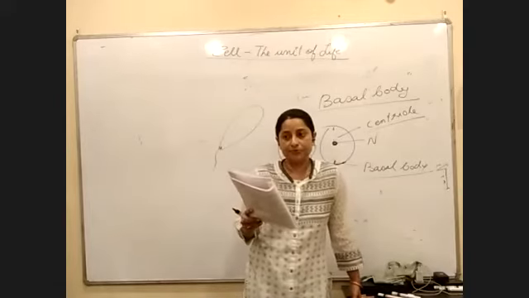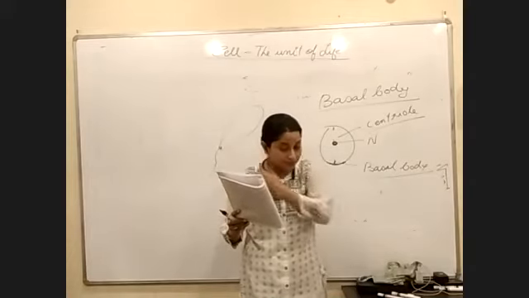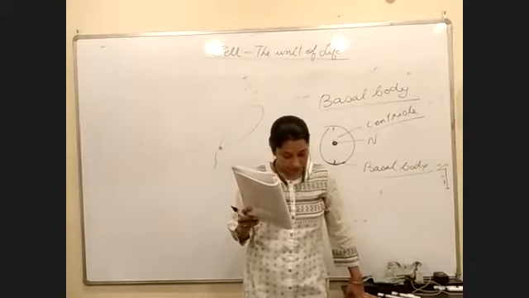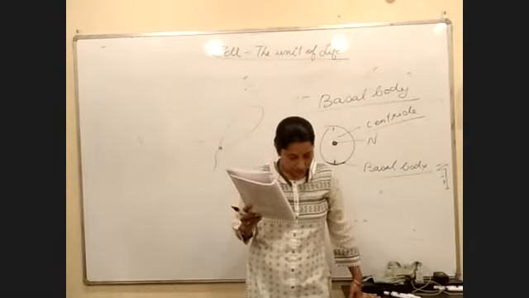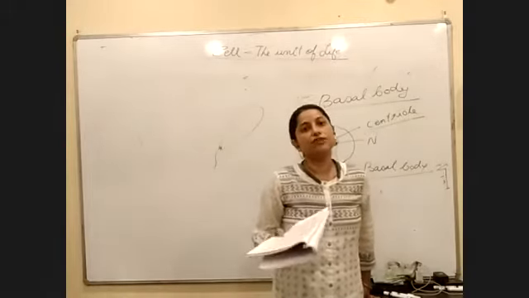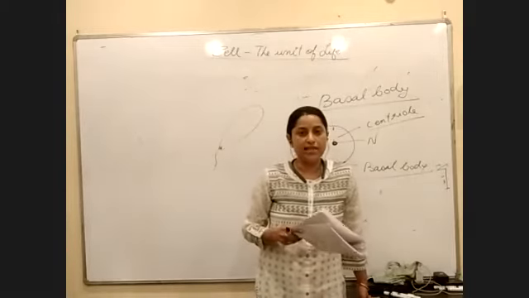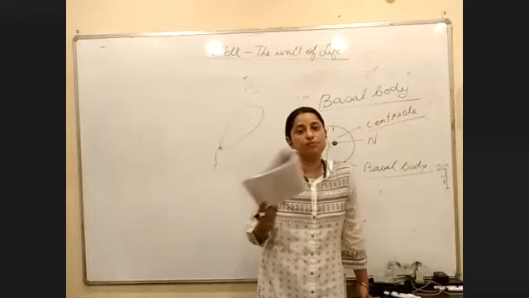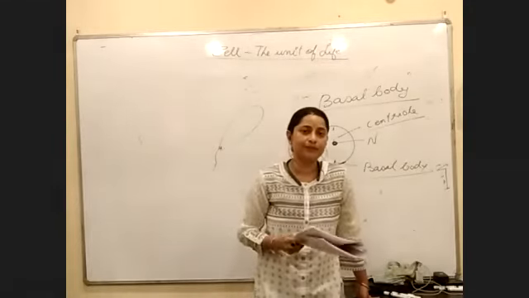What is the meaning? Ma'am, their function will be coordinated. They will work together, coordinate, there will be a link. Please say again. Ma'am, the function of both in cilia is coordinated, meaning there will be a link. The function of cilia is the same as the function of flagella, that it's used as a locomotory organ. So with the help of cilia also our organism will move from one place to another. With the help of flagella also our organism will move from one place to another.